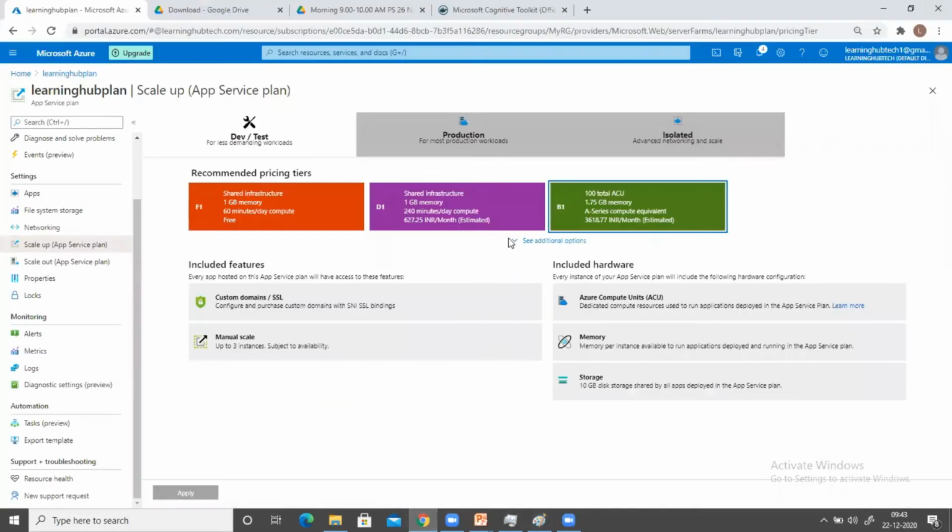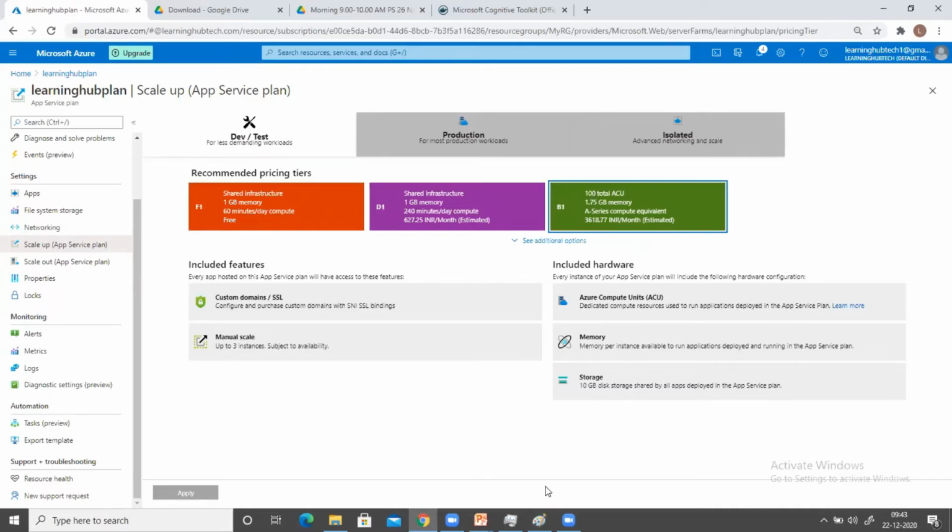And what will be the configuration of this virtual machine? You can see here. You are going to get a 10 GB disk, and RAM you will get around 1.75 GB and 100 ACU. ACU stands for Azure Compute Unit. So through this ACU, Azure defines the processing power. The more ACU you are getting, the higher the CPU processing power you are going to get.